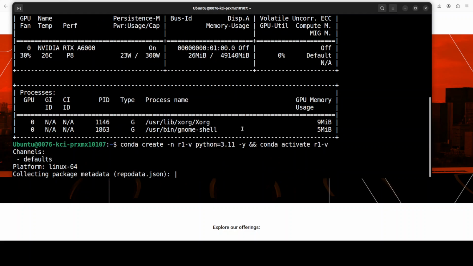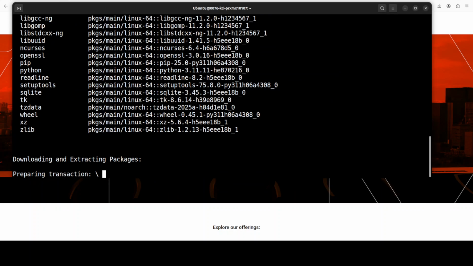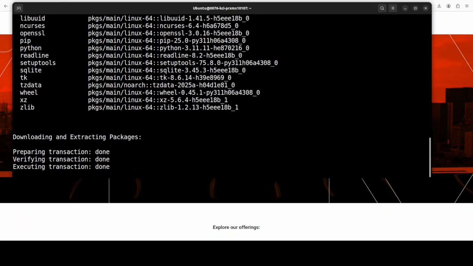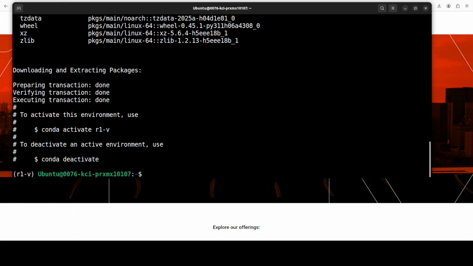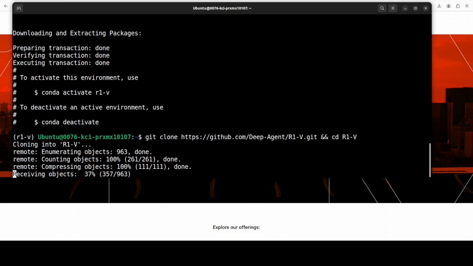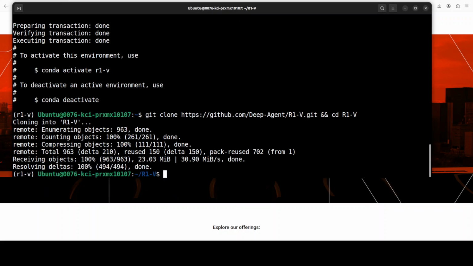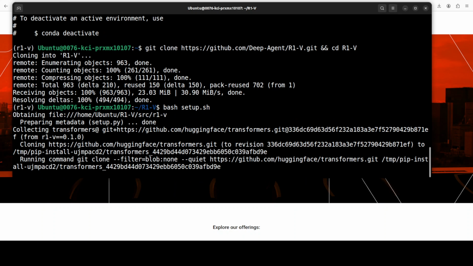Let me create a virtual environment with Conda and then we will start installing everything. That should be done any second now. That is done. Next up, let's git clone the repo. So this is based on this DeepSeek R1. So we have installed that one, and then from the root of the repo we need to run this bash setup.sh script, and this is going to take a few minutes, so let's wait.